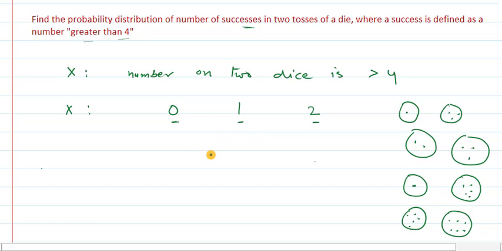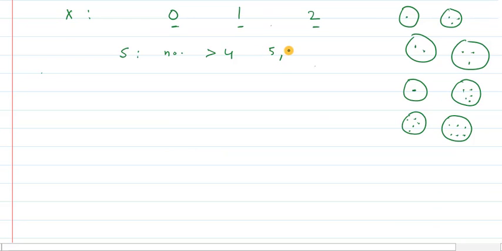Now we need to calculate probability distribution. But before that, let us calculate the probability for success and probability for not success. So as success is a number greater than 4, the favorable numbers are 5 and 6, and not success means the number not greater than 4, or we can say the number less than or equal to 4, which means we are having 4 outcomes, that is 1, 2, 3 and 4.